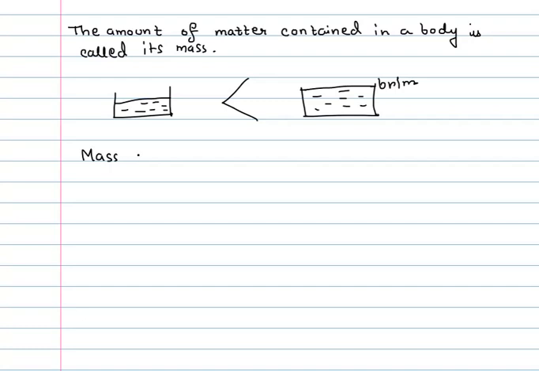Mass occupies space. All materials occupy space, and anything that has mass will occupy space. That's the same as saying that matter occupies space, because what is mass? It's the amount of matter contained in a body.